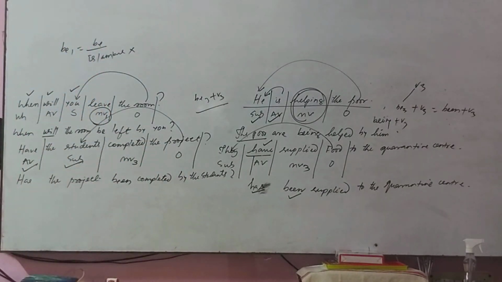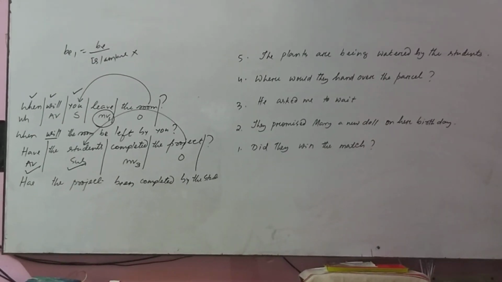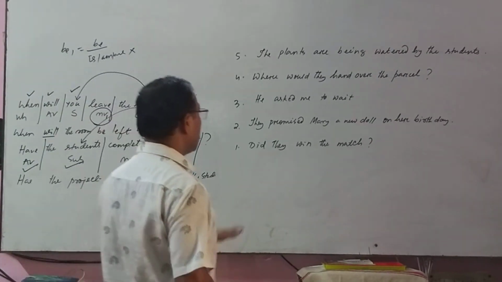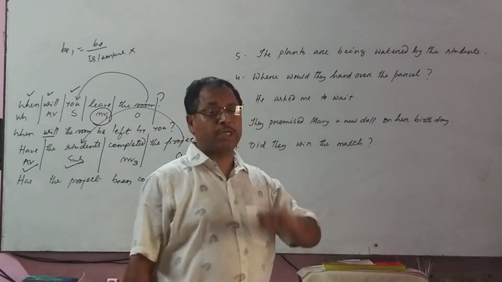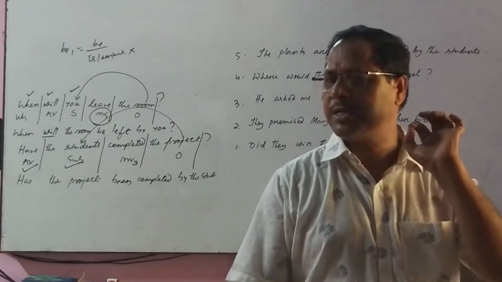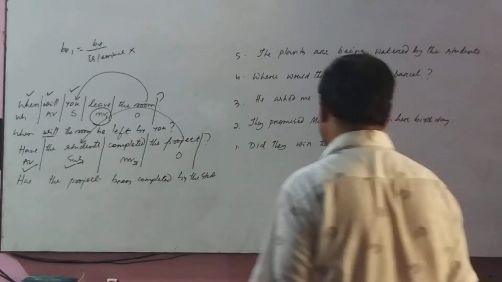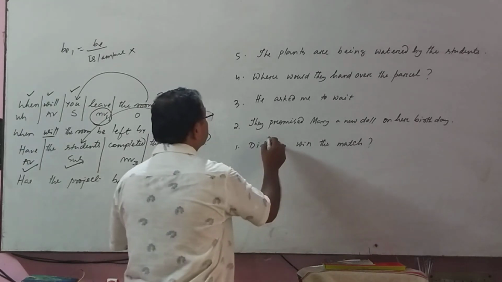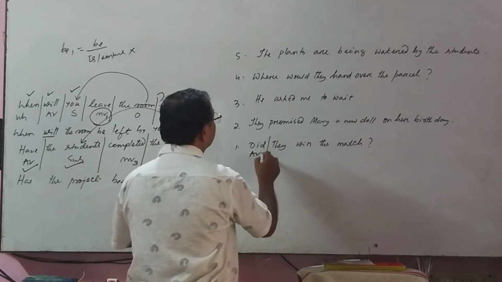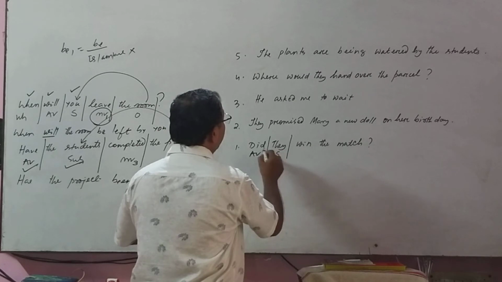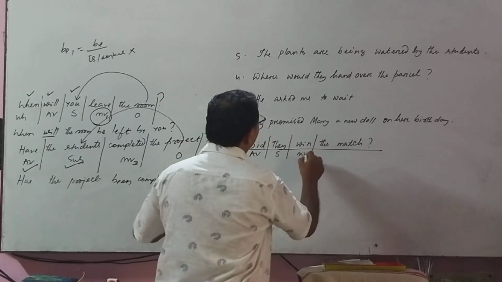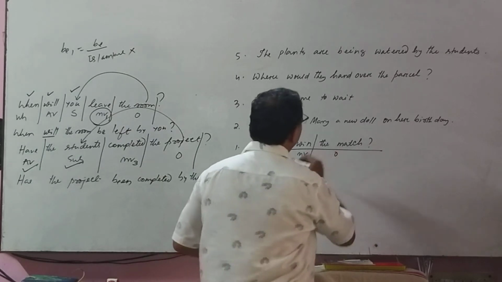Dear students, look, I have written 5 questions. Okay, now we will discuss them according to the rule. Very simple thing. Okay. Did they win the match? Let me divide the sentence. Auxiliary verb, subject, main verb, and this is the object.